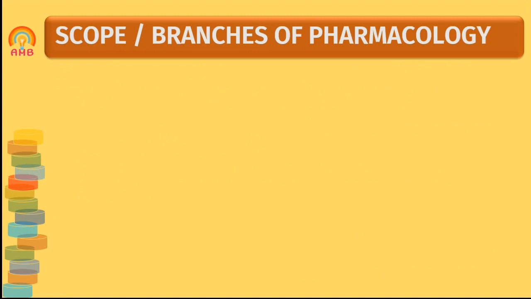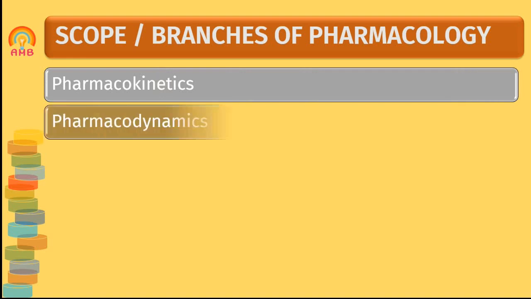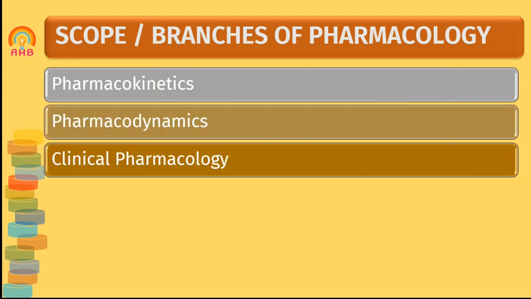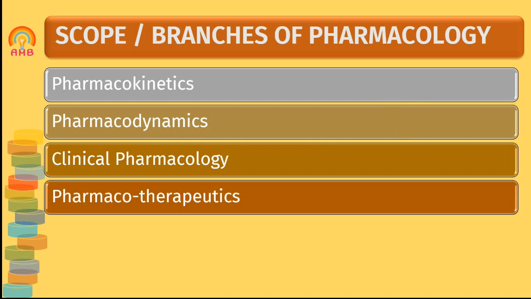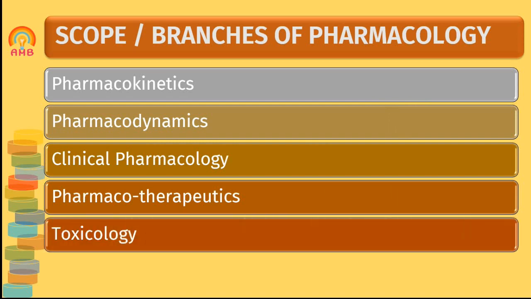Now we have to discuss the scope of pharmacology. In that we have to discuss various branches of pharmacology. So in pharmacology there are 6 branches. First is pharmacokinetics, second pharmacodynamics, third is clinical pharmacology, fourth is pharmacotherapeutics, fifth is toxicology, and sixth is chemotherapy.